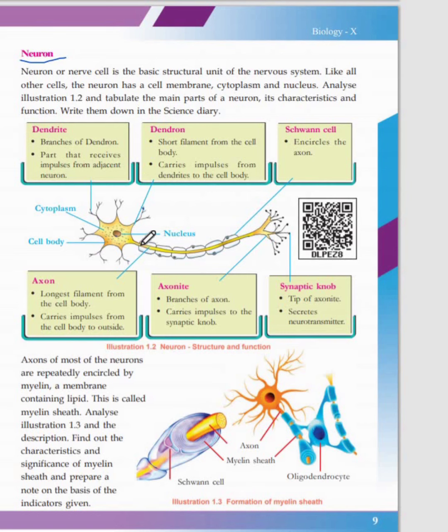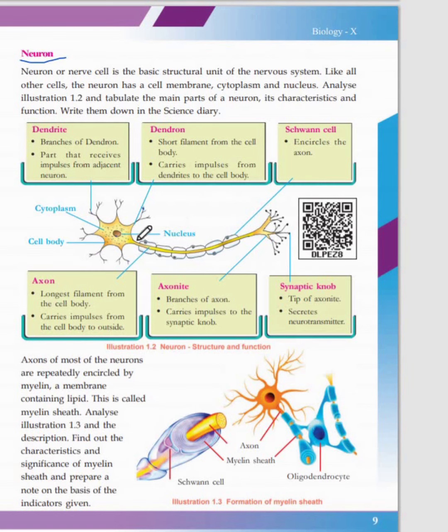And the long tail is known as the axon, and this is the axon ending. The axon ending has axonites, the synaptic knobs, the final protrusions. Your axon is covered by a cushion cover called the myelin sheath, and the gaps between two myelin sheaths are called nodes of Ranvier, and the internode is known as the Schwann cell.